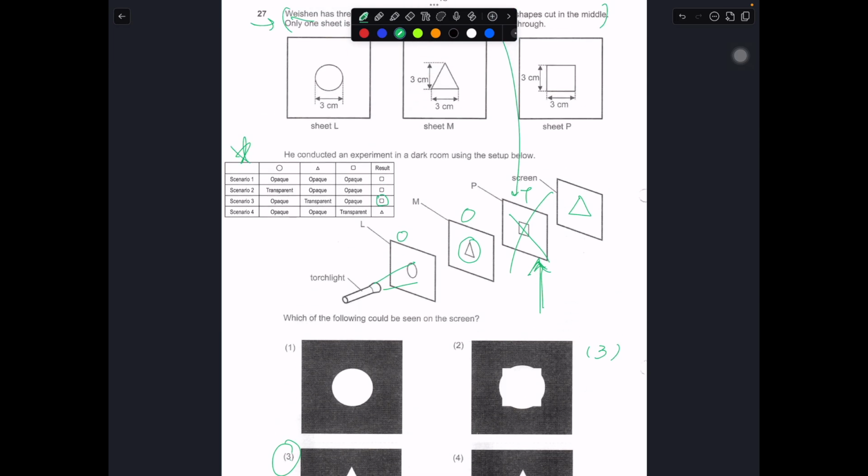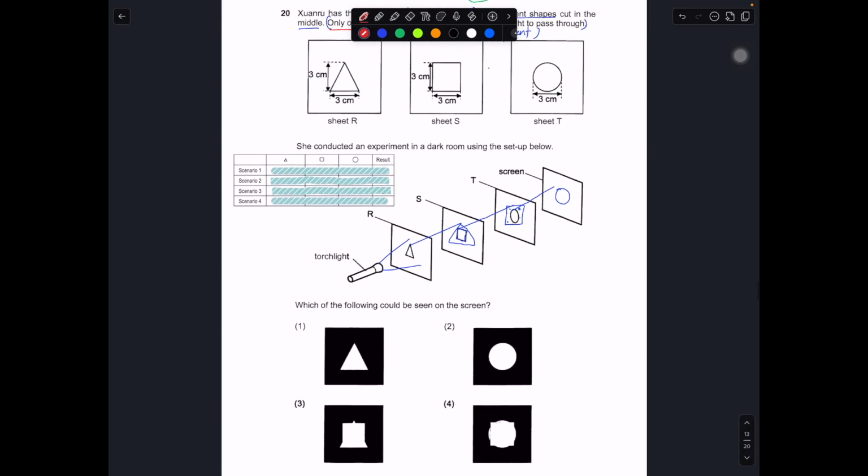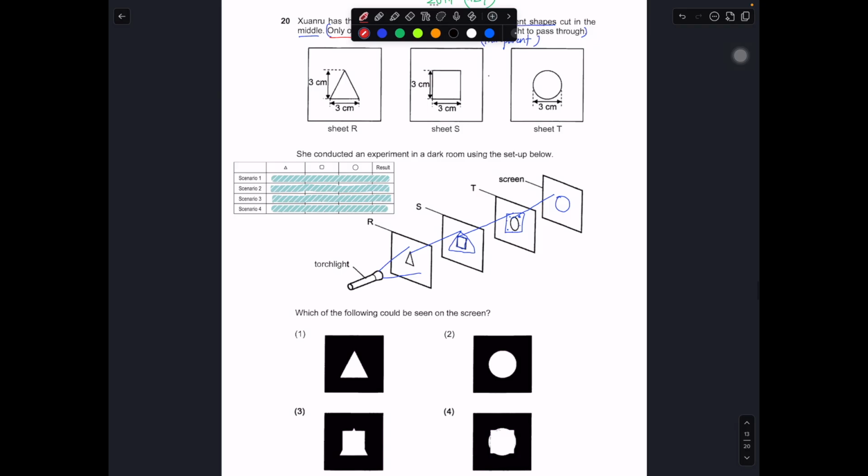So if we go back, we use the same method to apply it on question number 20, right? Pei Chun, question number 20. So we take a look at this. We can assume that if everything is opaque first, then what will be the answer? The answer must be the last one, because that will be the sheet that is furthest away from the light source, and it is opaque. Okay, so we take it that the circle is the answer. So in this case, if everything is opaque, then circle is the answer.